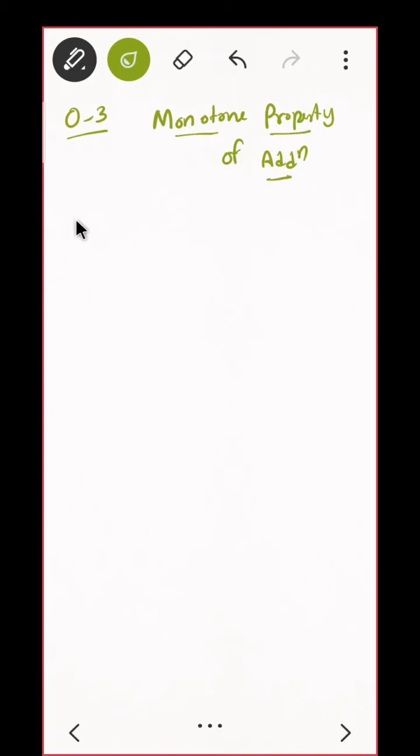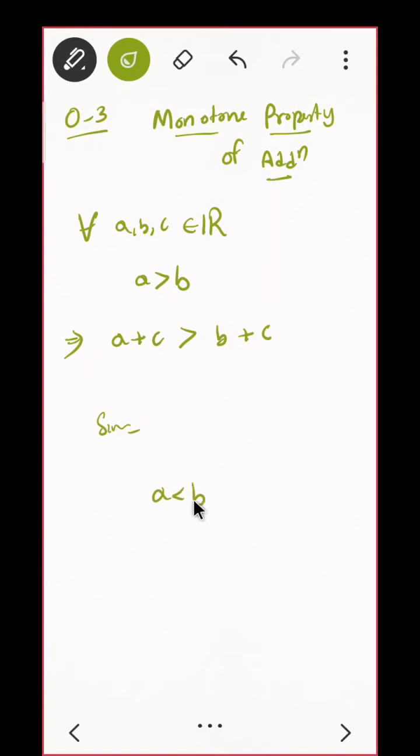What is the monotone property? Same for all a, b, c belonging to the real numbers. If a is greater than b, then a plus c will also be greater than b plus c. C may be anything, positive or negative, there is no issue here. Is that okay? Similarly, if a is less than b, then a plus c will be less than b plus c. Correct? We will be proving it, don't worry.